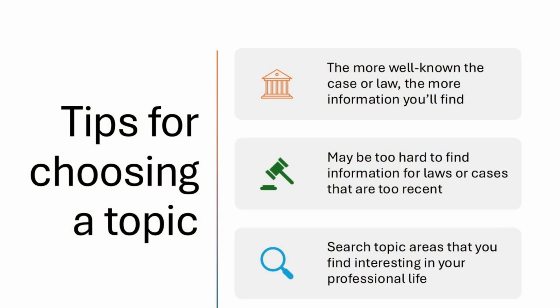Your first step is choosing cases or topics for your assignments. I want to caution you that there are some cases and/or laws that might be too difficult because they're too recent or local. News articles cannot be your only source for these assignments, so be careful with your choice. Being a bit flexible with your topic as you search might help you in the long run, as you may need to change topics if you can't find enough.